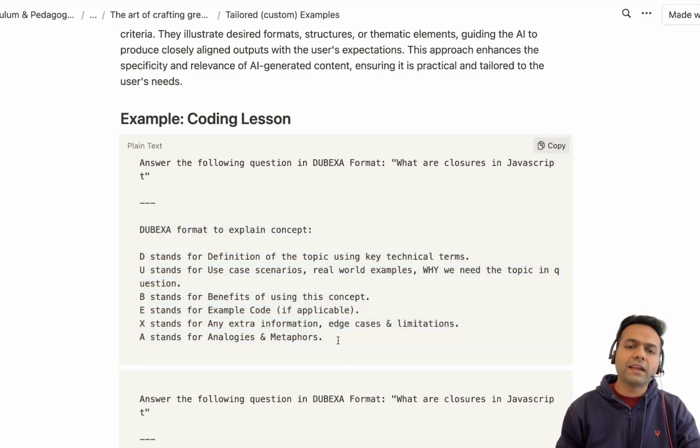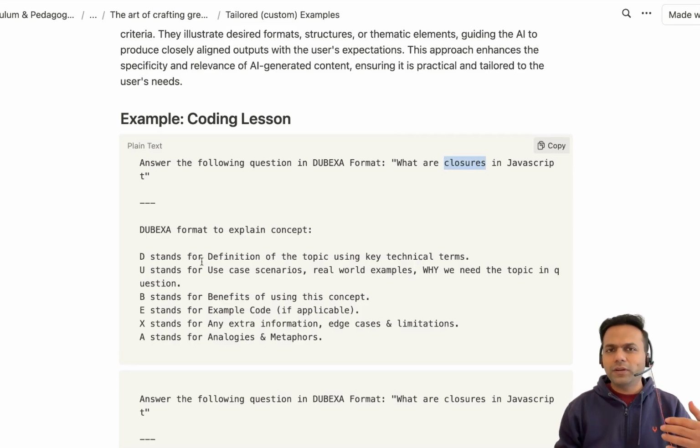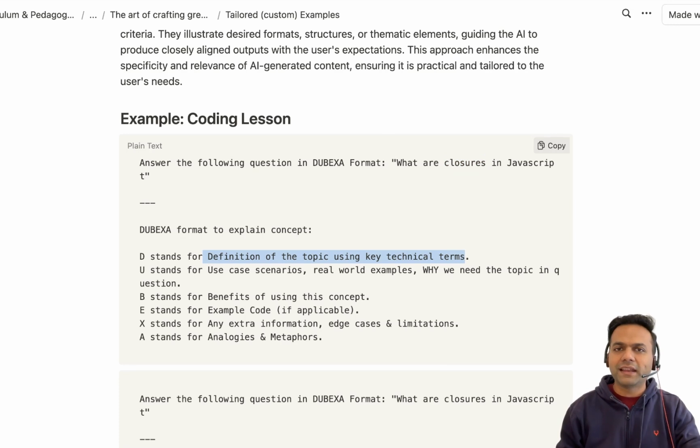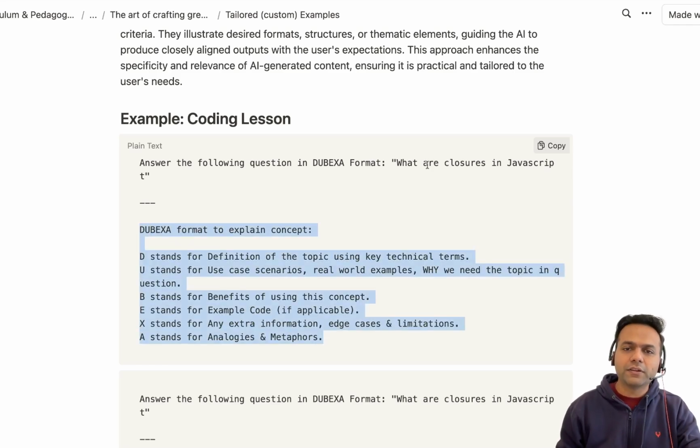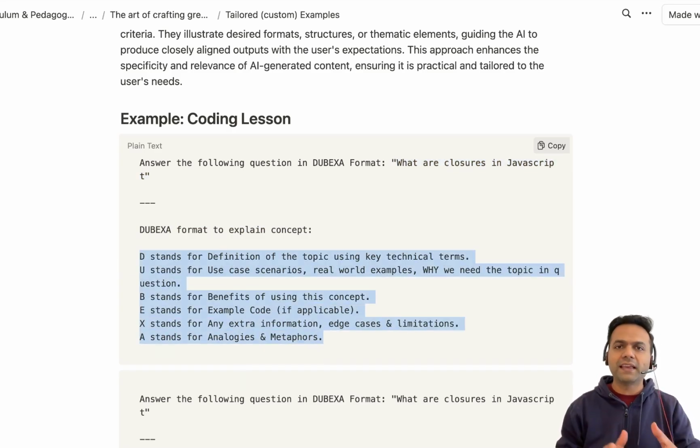So, this format was created to help people who were preparing for technical interviews. So, whenever they are asked about, for example, closures, they need to start with definition using the technical words. Then the follow up question that comes to them is, have you ever used them in your code? What are the use cases of it? Are there any benefits? Can you give an example? Can you write an example? And for senior positions, are there any edge cases? Right? So this format gives answer to this question in a very specific format, which is very, very useful precisely for technical interview preparation. Right?